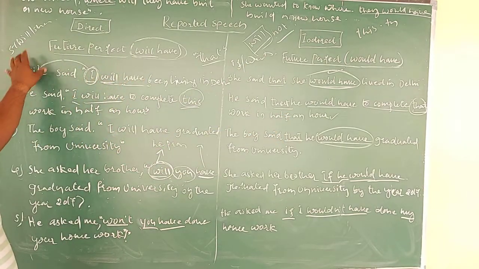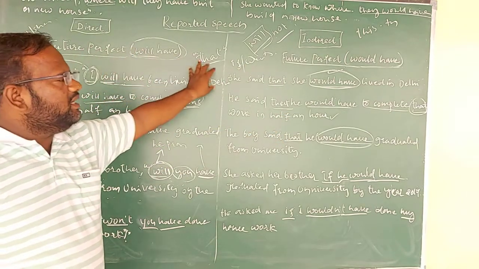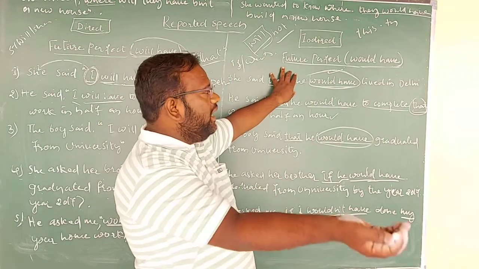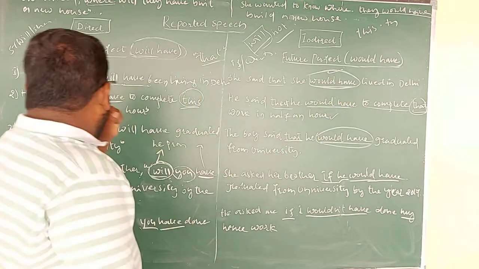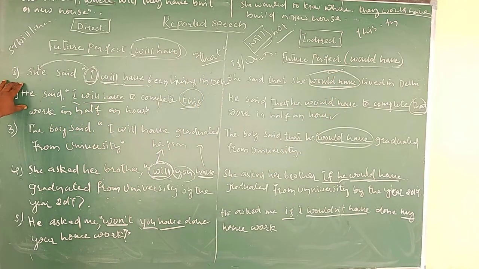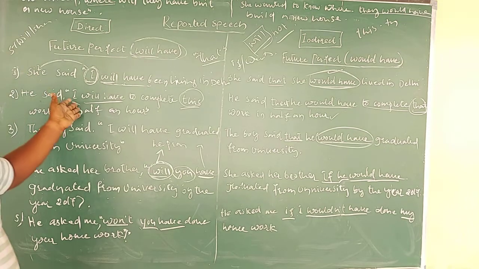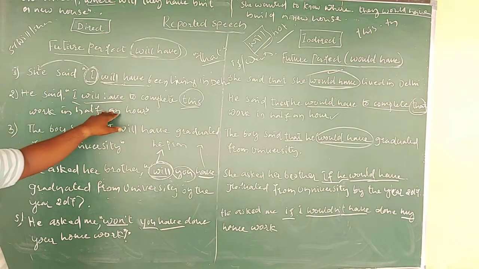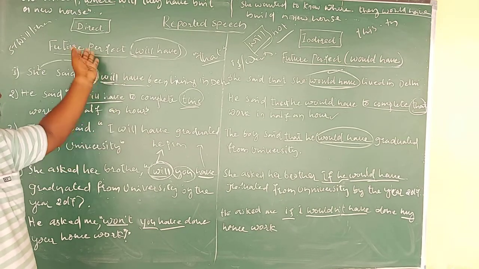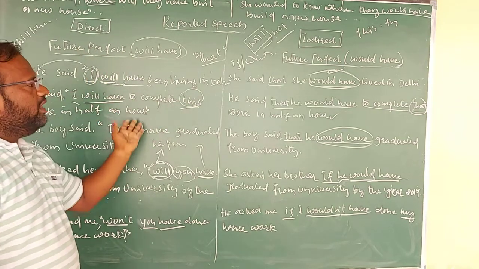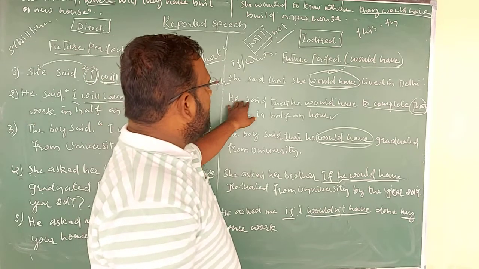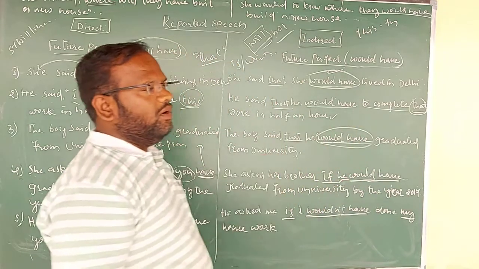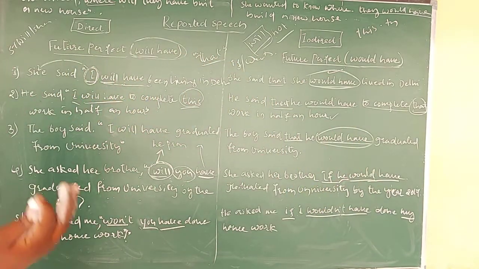So she said I will have been leaving in Delhi. In indirect speech it will become she said that she would have been leaving in Delhi. Then again next sentence, he said I will have been completing this work in half an hour. It is in the direct speech of future perfect continuous. So in indirect speech it will become that he said that he would have been completing that work in half an hour.